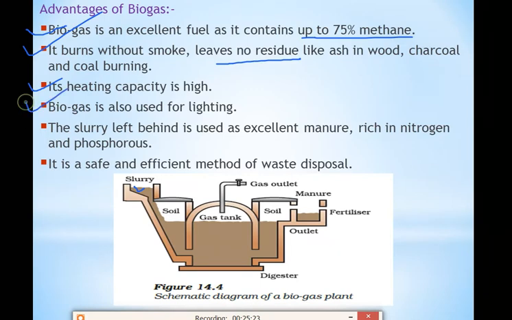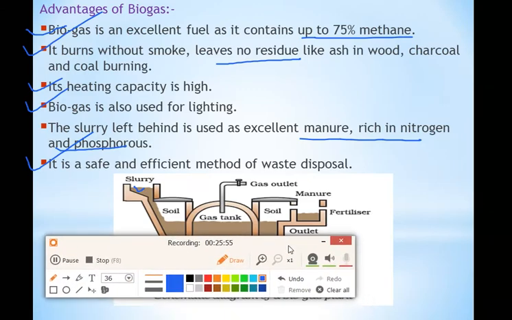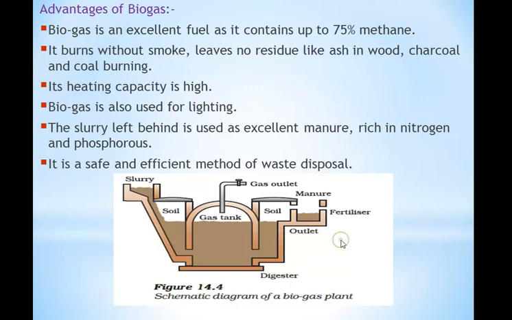It is also used for lighting. The slurry left behind is used as excellent manure rich in nitrogen and phosphorus. I have told you that the byproducts which are left after the collection of the gas are used as manure, and it has a good percentage of nitrogen and phosphorus for growing the crops. It is a safe and efficient method of waste disposal. Cow dung, what is that? It is a waste. From that waste we are making the biogas, and that biogas is used for many uses. Correct? So it is a very good idea to use the waste material.